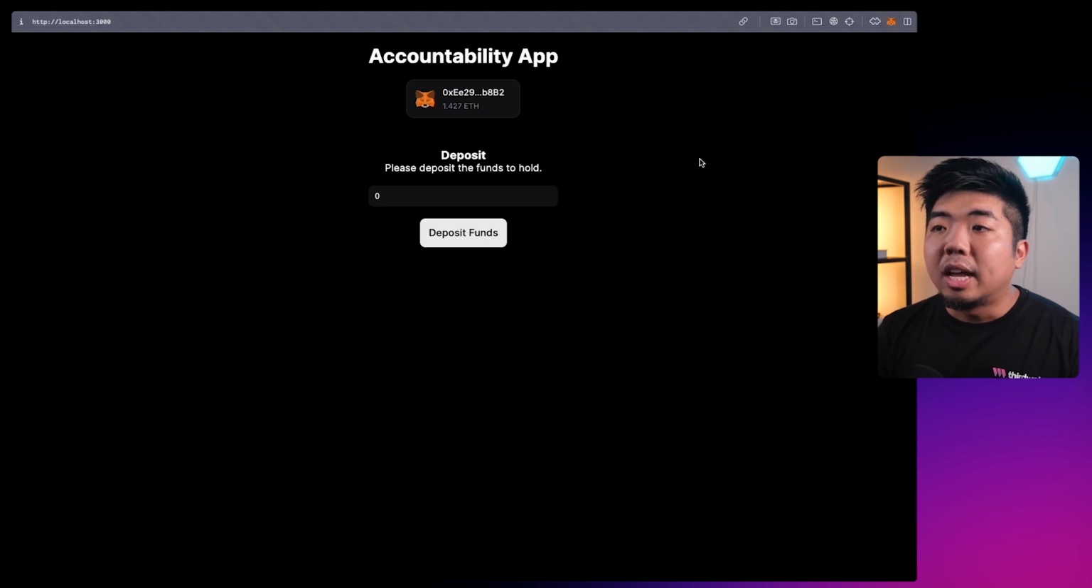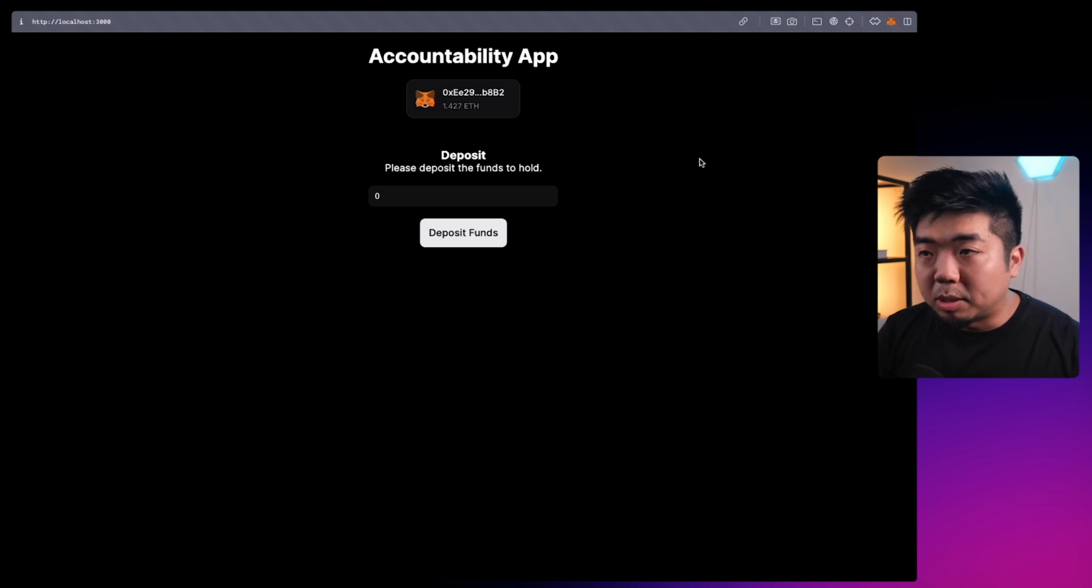And that is going to be the basic accountability or goal setting app that we're going to be building in this tutorial. A way for us to build our own custom smart contracts, learn a little bit about that, and how we can then build Web3 applications around those smart contracts.